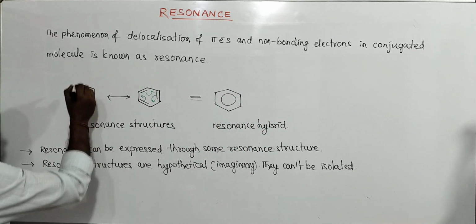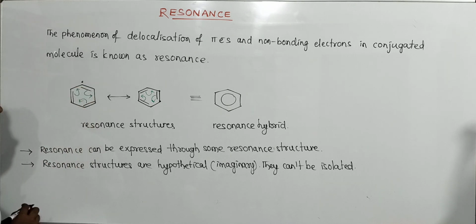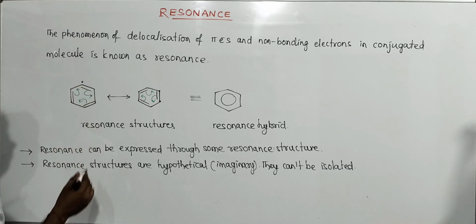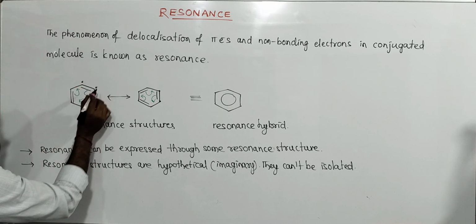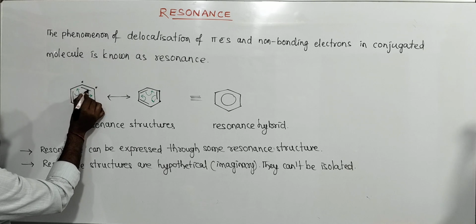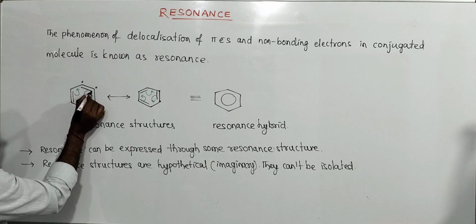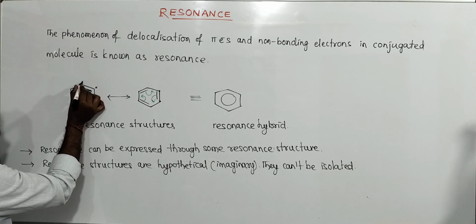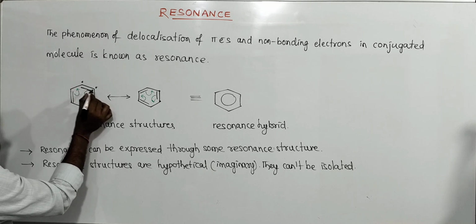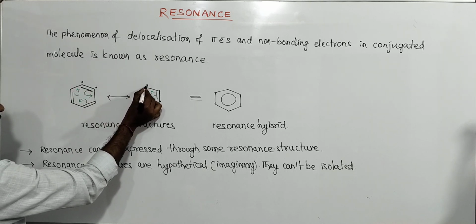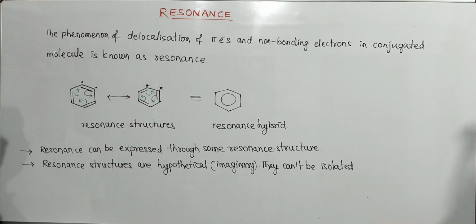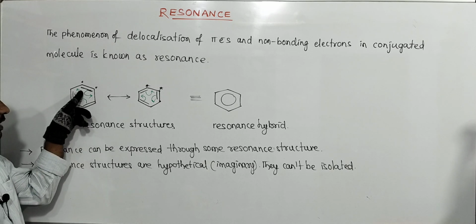If you label one carbon, instead of C12, C14 is taken. This double bond is not always between these two. You cannot take benzene with a double bond only between these two carbons; sometimes these two carbons may have a single bond. So you cannot isolate this one.